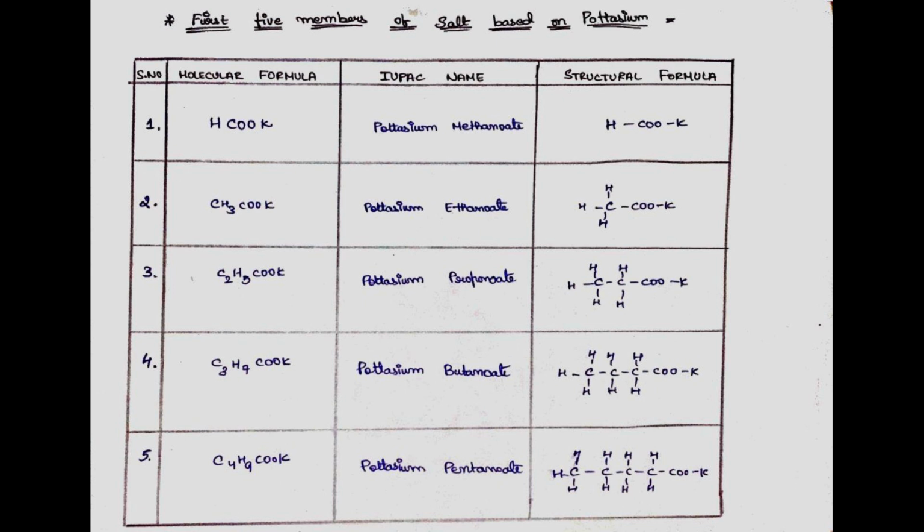Fifth, CH3CH2CH2CH2COOK, that is C4H9COOK. Its IUPAC name is potassium pentanoate and its structural formula is such that 4 carbon atoms bonded with 9 hydrogen atoms and COOK.